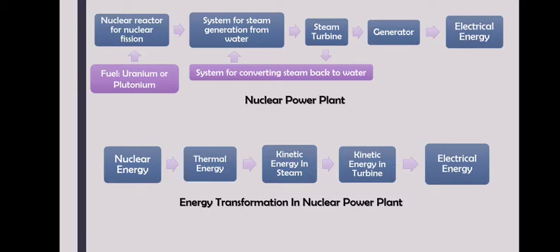For every power plant you will have such flow charts, okay, showing schematic diagram and energy transformation. So first, in the nuclear power plant, the nuclear reactor for the nuclear fission, wherein the fuel will be uranium or plutonium, right?